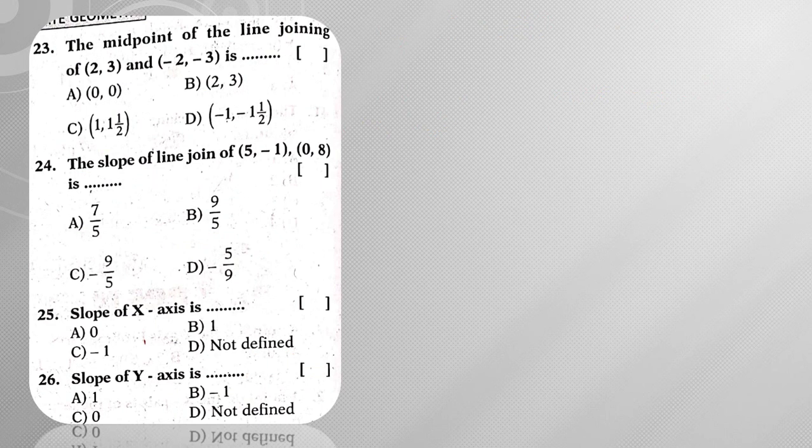The midpoint of the line joining 2 comma 3 and minus 2 comma minus 3. Midpoint means (2 minus 2)/2 comma (3 minus 3)/2. So this gives me 0 comma 0. Hence 0 comma 0 is the midpoint of these 2 points.